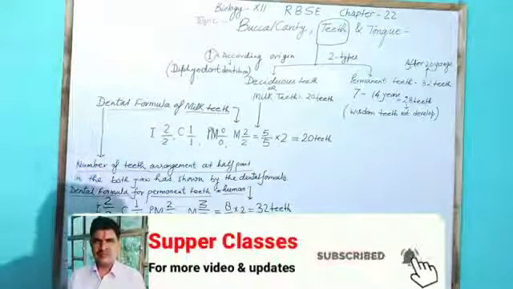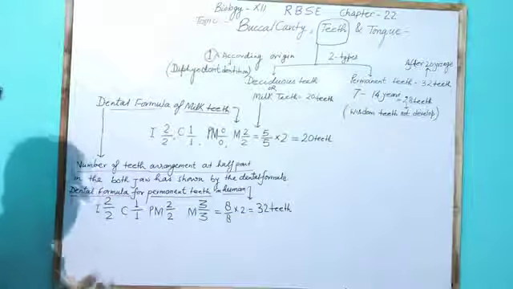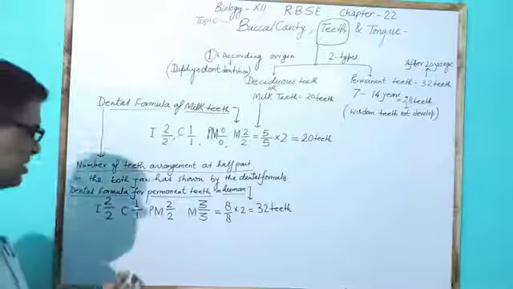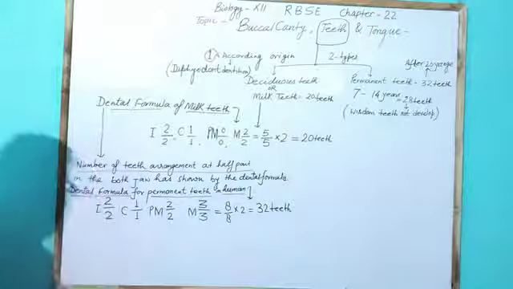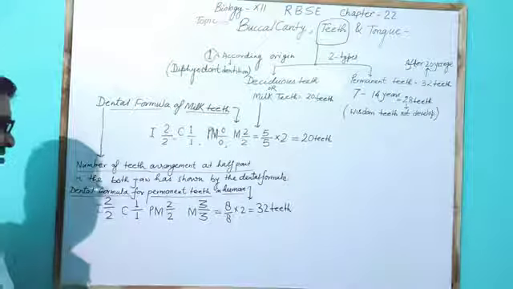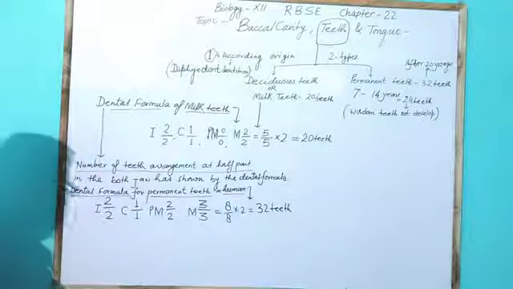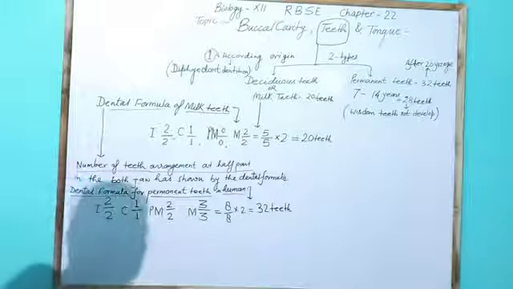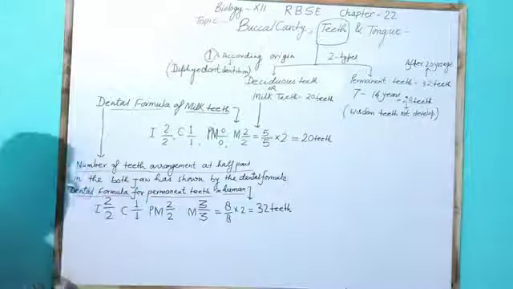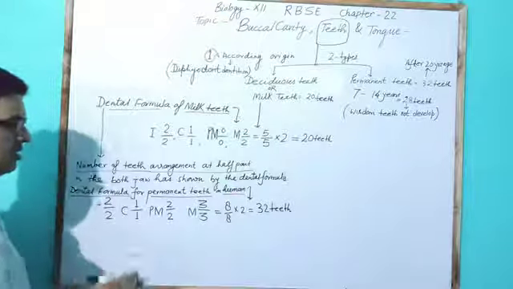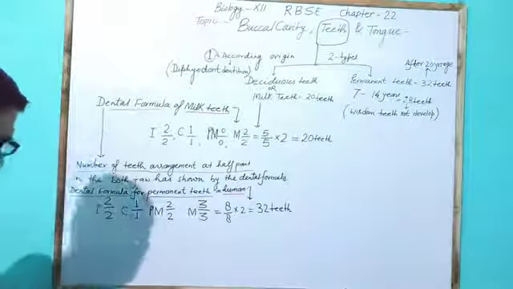But a few animals generally have the maximum number of teeth, and this maximum number of teeth is reported in the horse and pig.